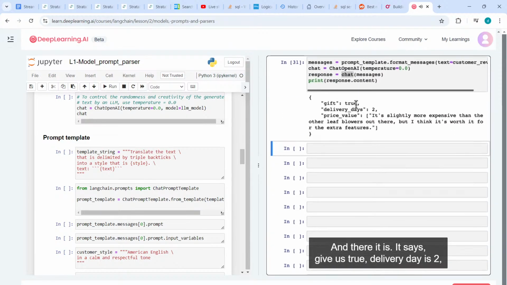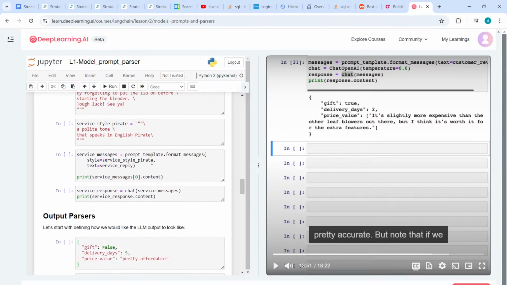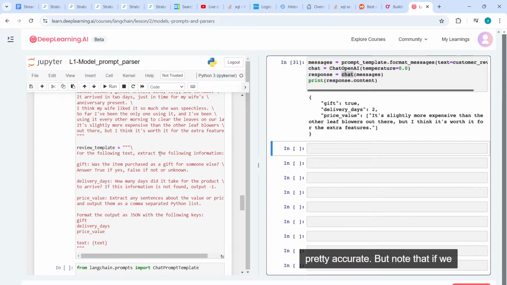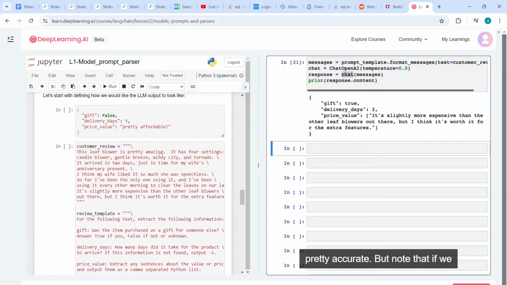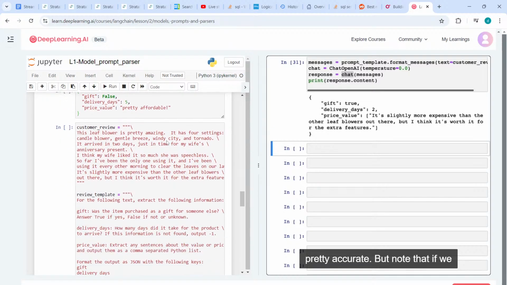And there it is. It says gift is true, delivery days is 2, and the price value also looks okay, why is it? Wait, let me see the prompt. Okay, output parser. Okay, customer review, text equals customer review. Okay, what the heck is going on here? Let's see.